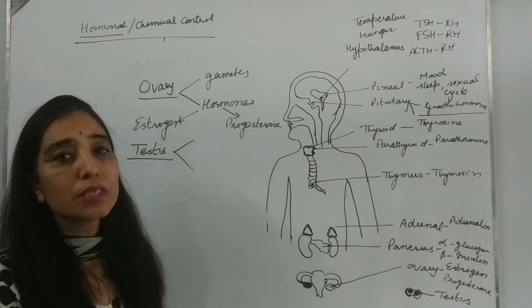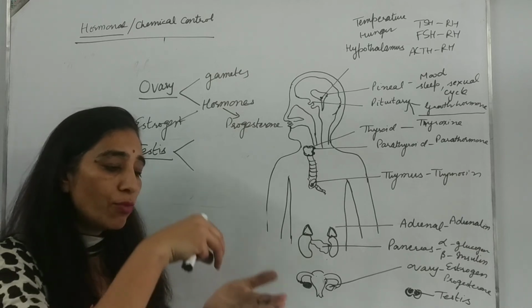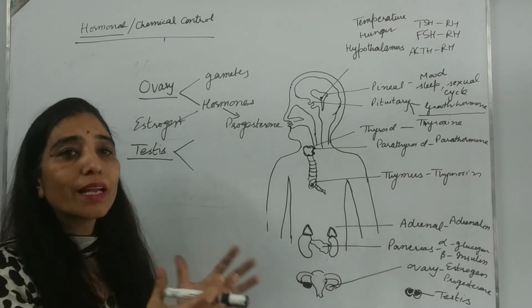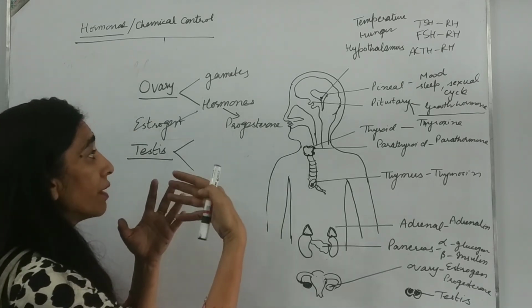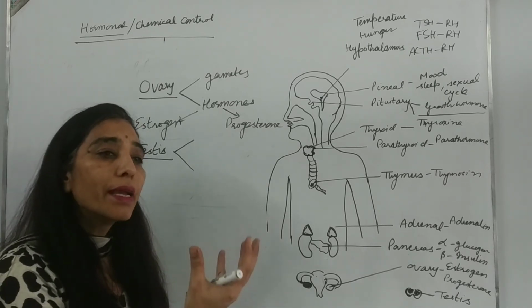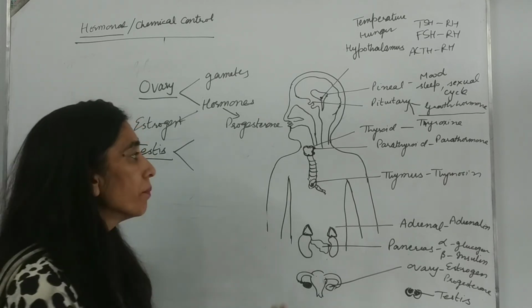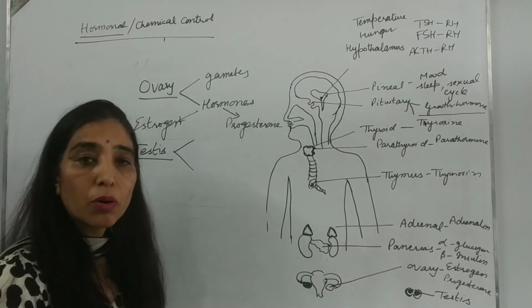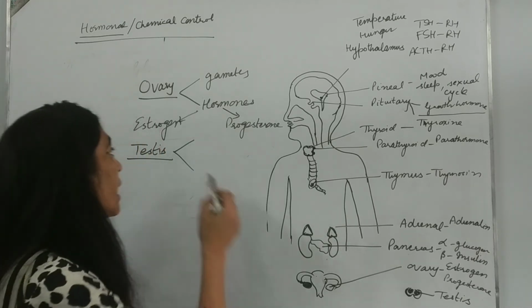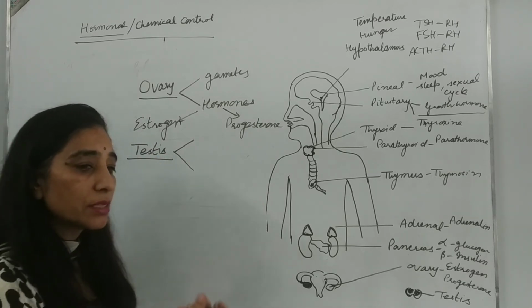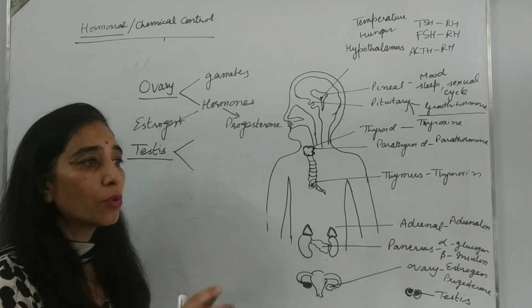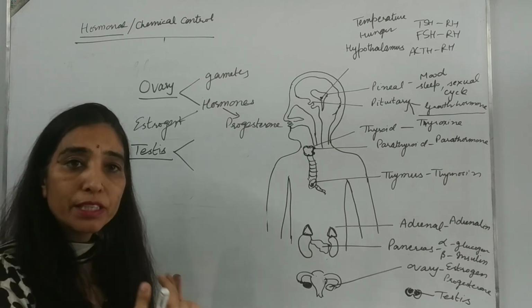In the ovary there are thousands of Graafian follicles which have an ovum in the center, and around that there are many cells, and together they constitute the Graafian follicle. When the Graafian follicle has released its ovum, that is, ovulation has taken place, the remaining cells are called corpus luteum. Corpus luteum secretes progesterone, which plays a role in maintaining the lining of the uterus. And estrogen is responsible for enlargement of the breast and for maintaining the secondary sexual characters in females, that is, round contour and high pitch voice.